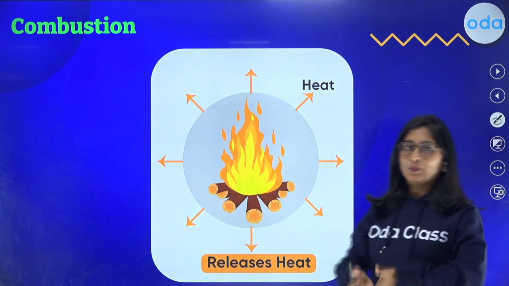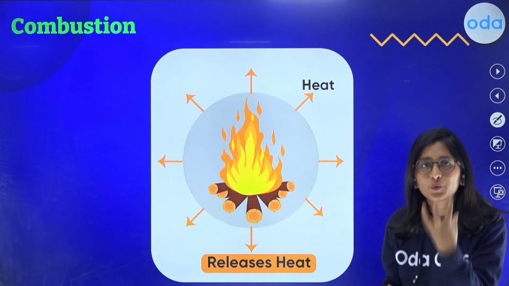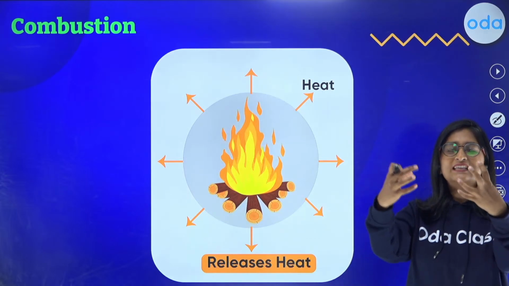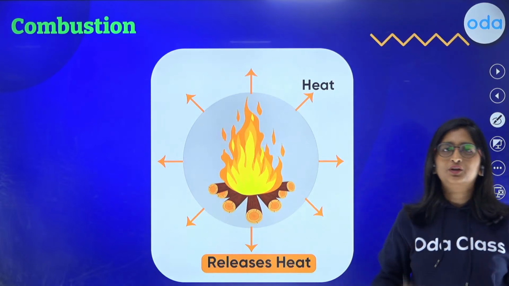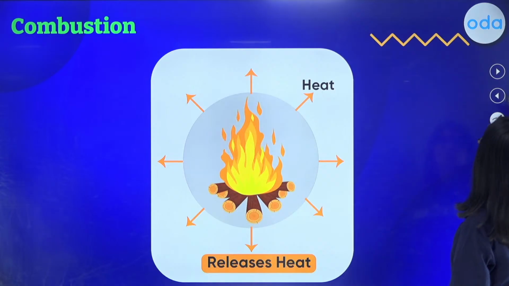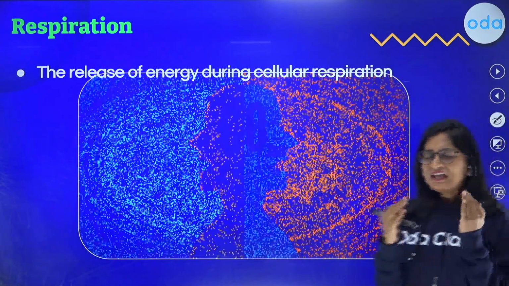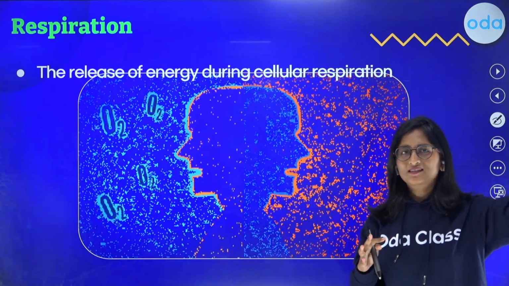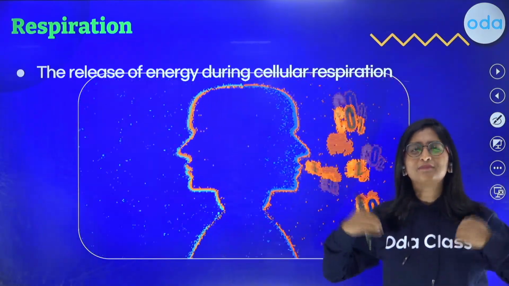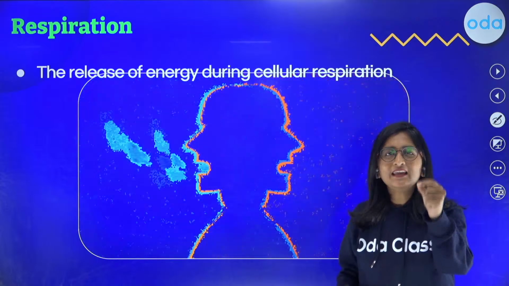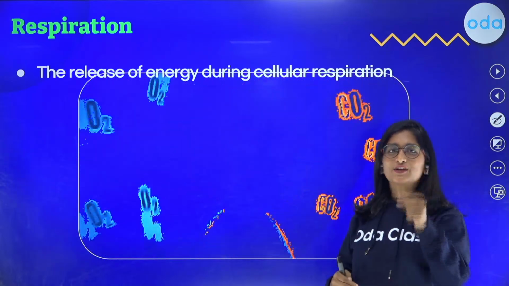So, of course, we can say that combustion, in which the heat is being released, is a classic example of an exothermic reaction. And moving on to the next one, it is not away from us. The exothermic reaction also takes place in our body. A very common process, that is respiration.